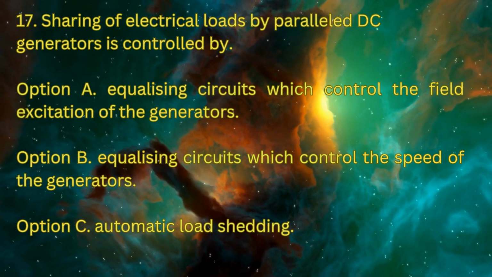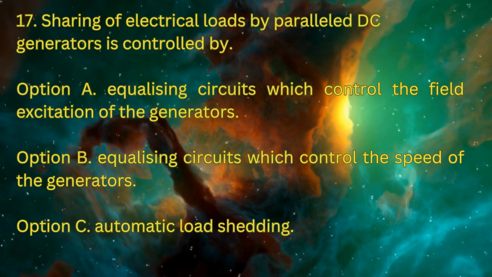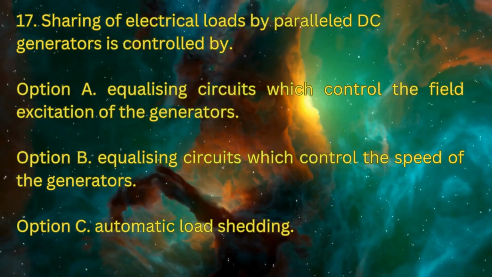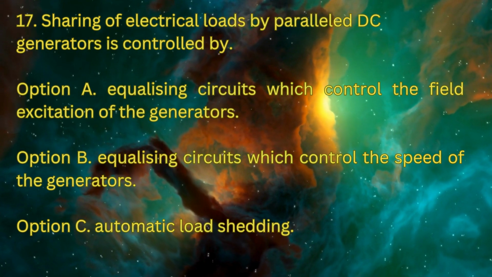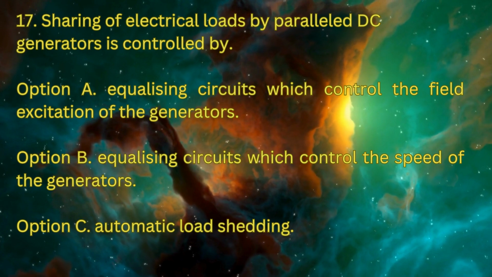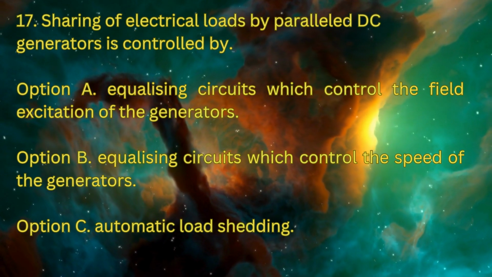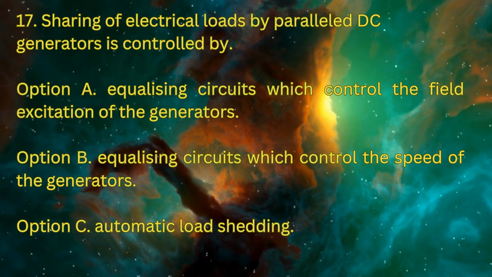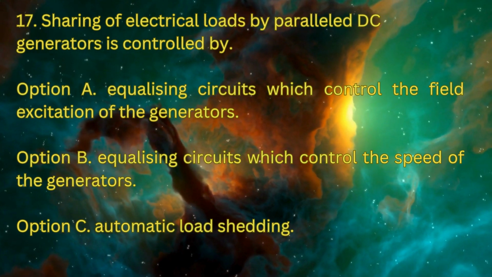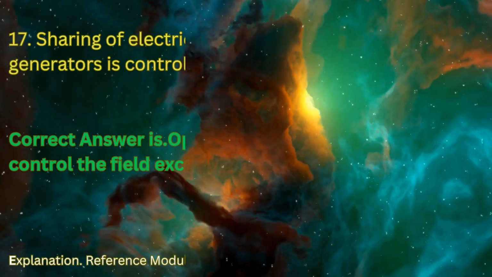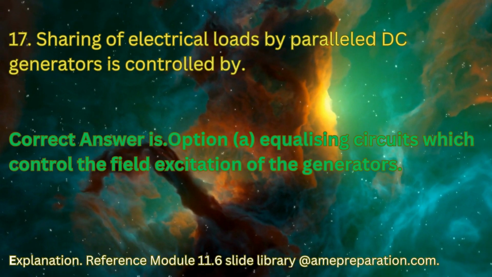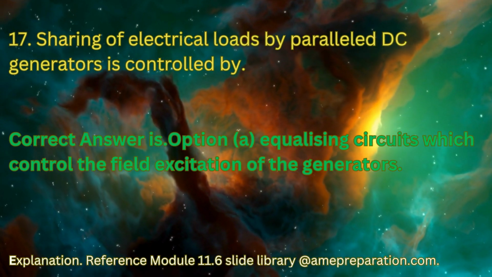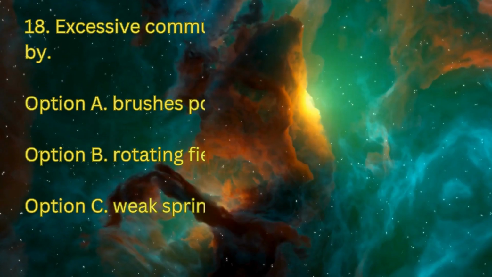Question number 17. Sharing of electrical loads by paralleled DC generators is controlled by: option A, equalizing circuits which control the field excitation of the generators; option B, equalizing circuits which control the speed of the generators; option C, automatic load shedding. The correct answer is option A, equalizing circuits which control the field excitation of the generators.